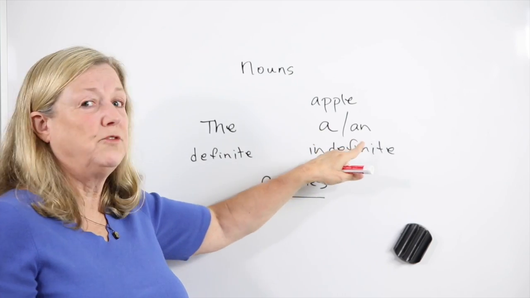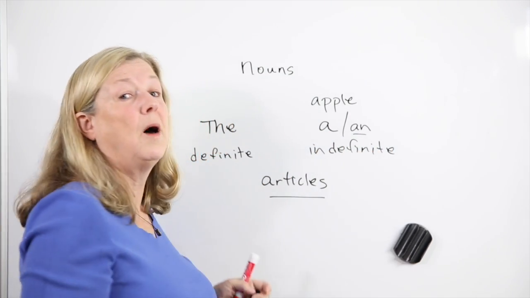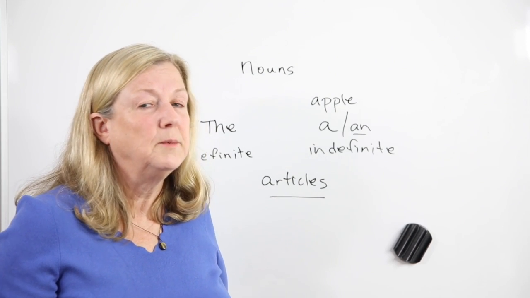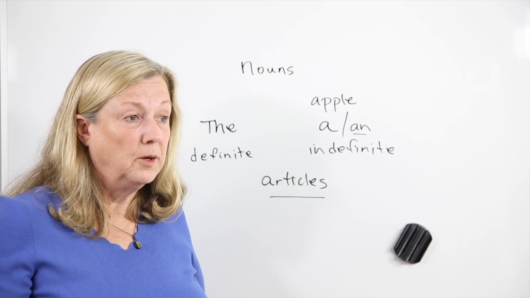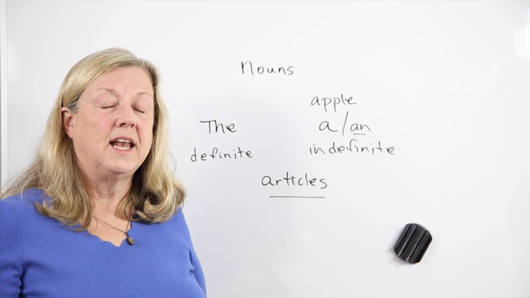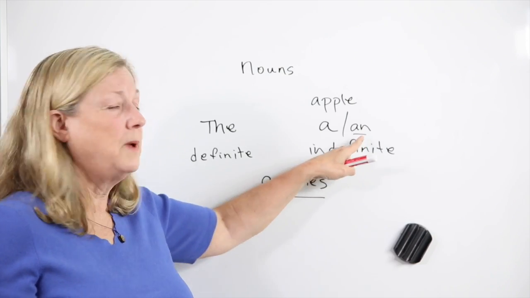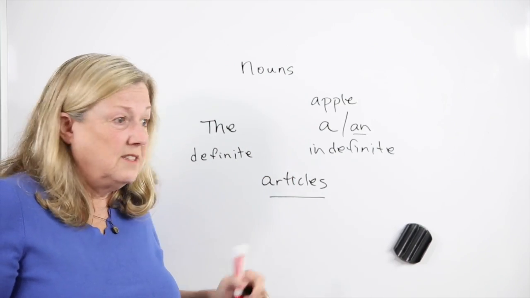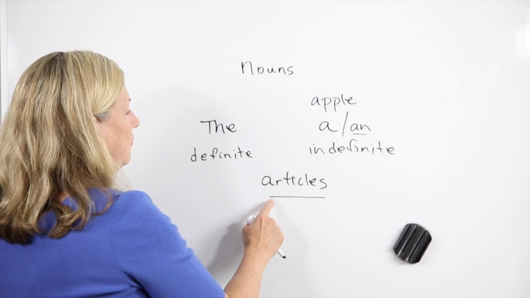So these are not different. It's just that we use this before a vowel. It would be hard to say "a elephant." It's easier to say "an elephant." "A envelope," but it's easier to say "an envelope." So that's the only purpose of that "n." That's your close-your-mouth "n" before a vowel. So that's all we have. We just have those two things. So it's pretty simple. These are articles. Don't forget the names.